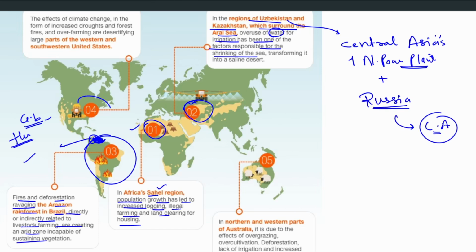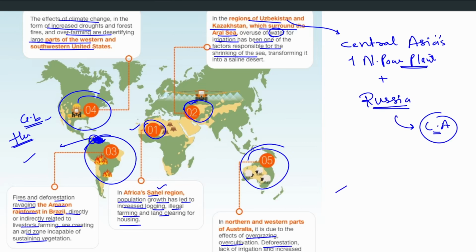Now next, the fourth one, North America. The effect of climate change, again in the form of increasing droughts and over-farming, is desertifying large parts of western and southwestern United States. And lastly, we saw Australia also, due to the effects of overgrazing, overcultivation and deforestation. So mainly we come across two things. One is climate change, and second is human-related activities. And human-related activities basically mean overuse.